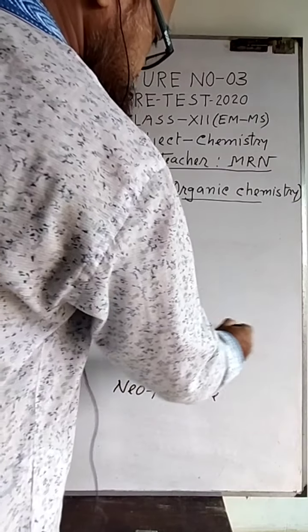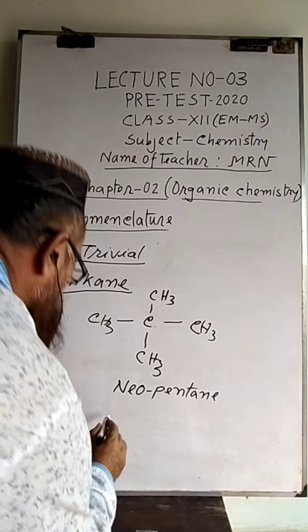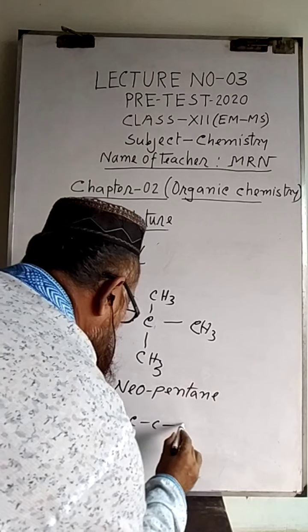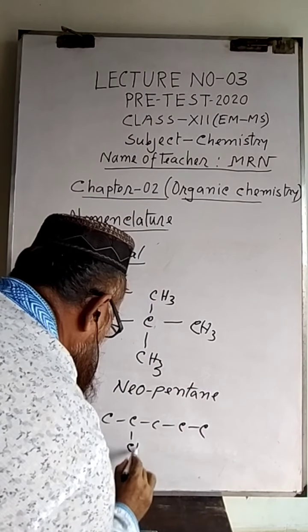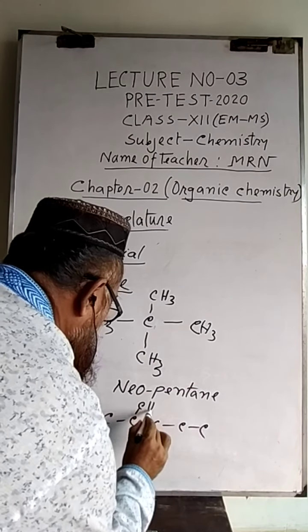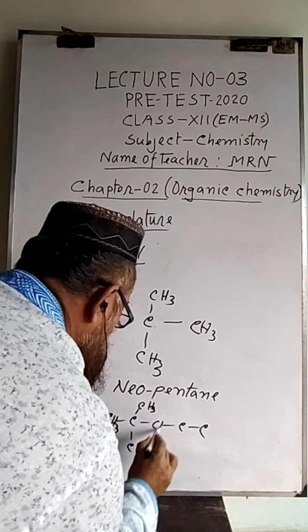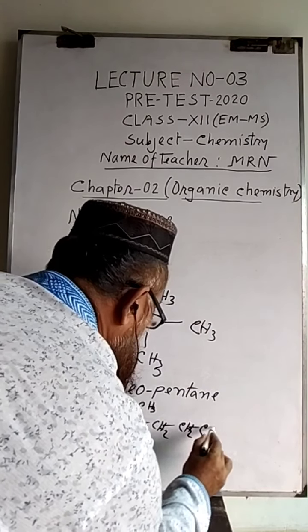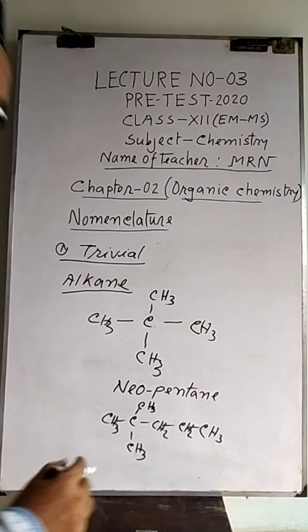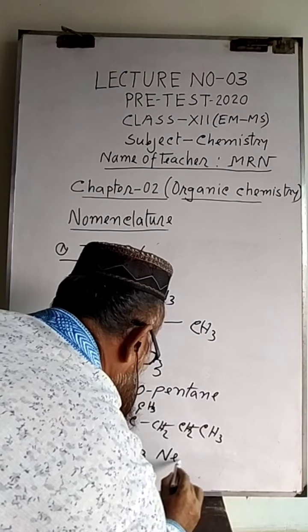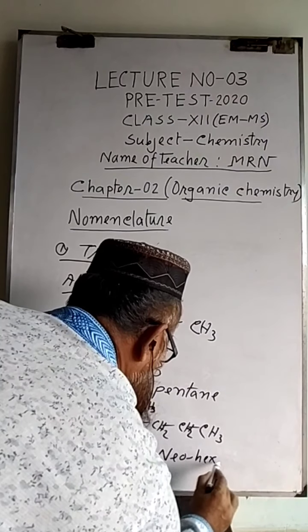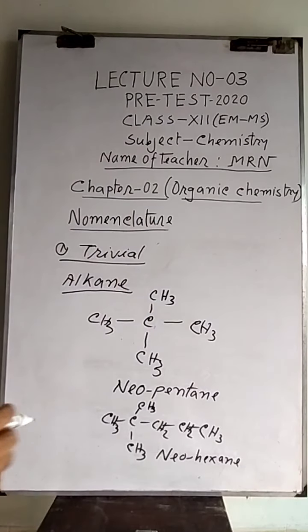In this way we can extend it. Another neo compound, this one is neohexane. Neopentane, neohexane. Some alkanes with branches are named this way, but not all compounds of alkane can be named by the trivial system.